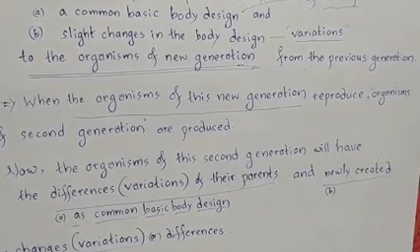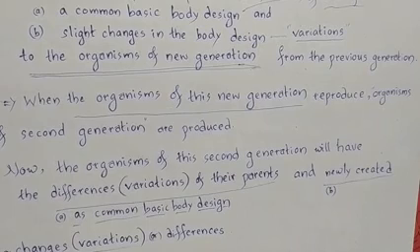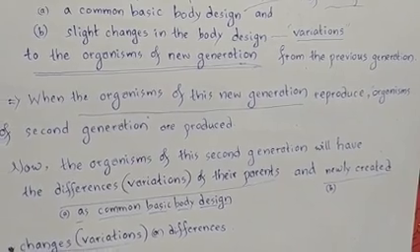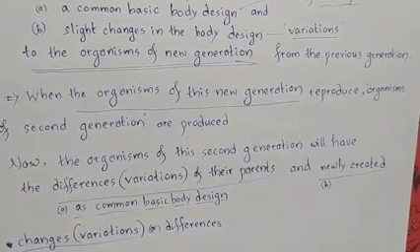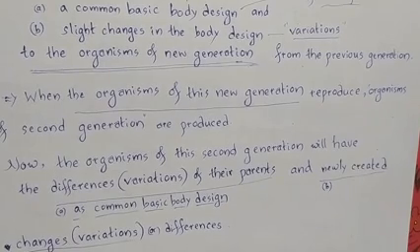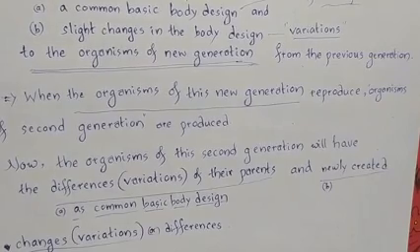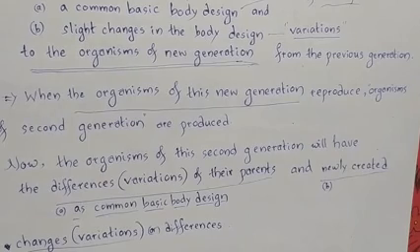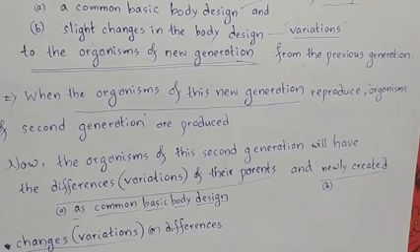Consider the organisms of the new generation as the first generation and the parents as the parental generation. When the organisms of this first generation also reproduce, organisms of the second generation are produced. Now, the organisms of the second generation will have the differences of their parents, that is, variations of their parents, as well as the newly created variations in their body. Are you getting it?